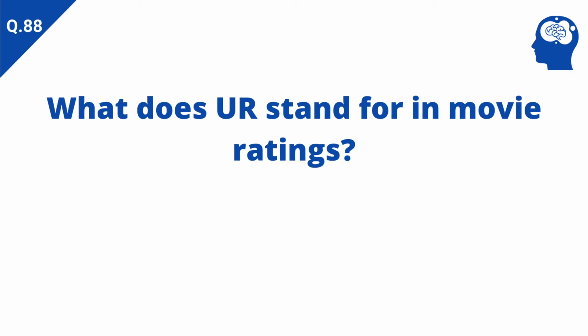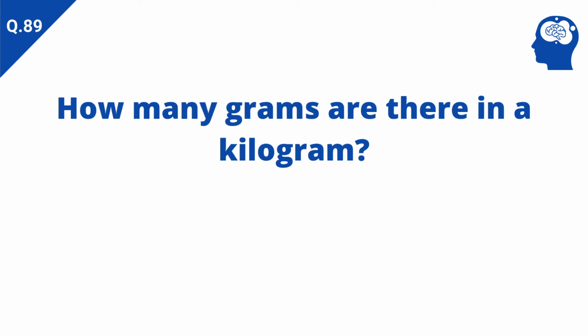What does UR stand for in movie rating? Answer: unrated. How many grams are there in a kilogram? Answer: 1000.